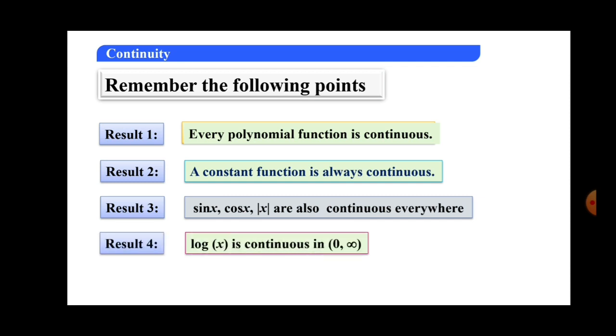And the last one is log x is continuous in the open interval 0 to infinity. If you remember these four important results, these results may help you to solve the composite functions for continuity very easily.